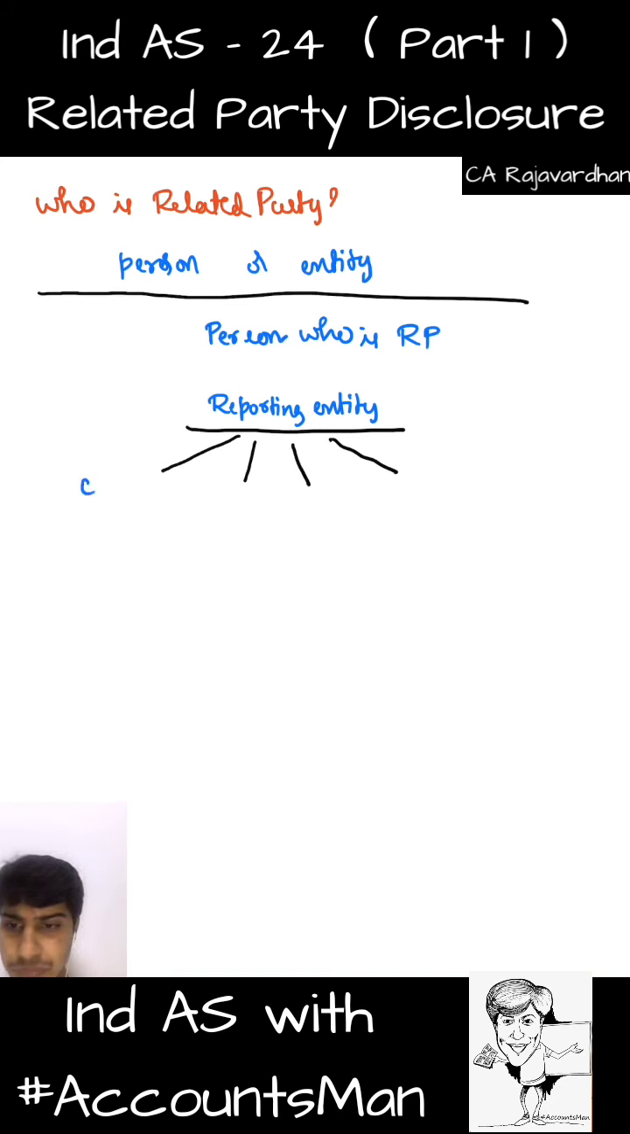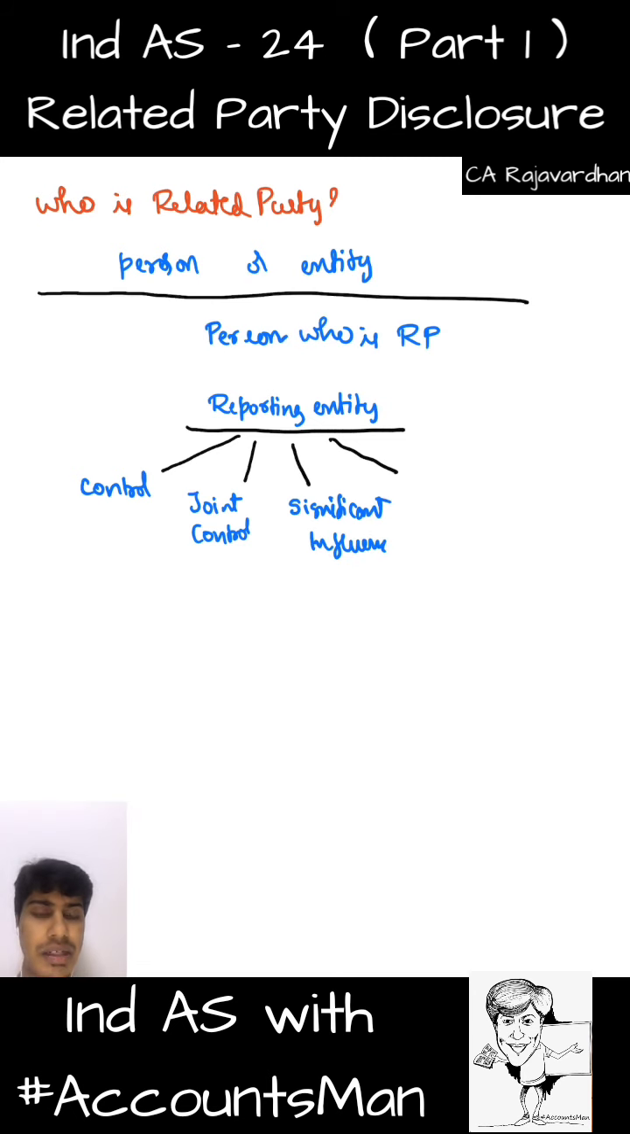Number 1, control. Number 2, joint control. Number 3, significant influence. And the last one, key managerial person.